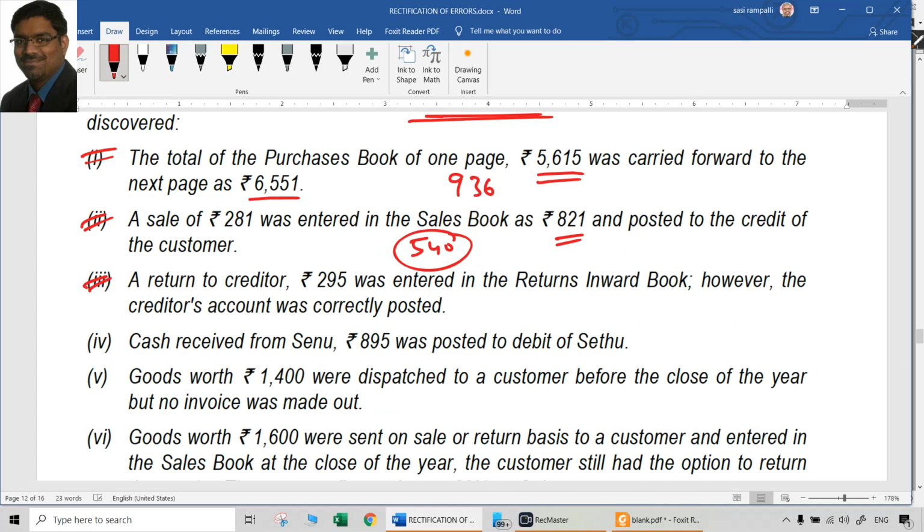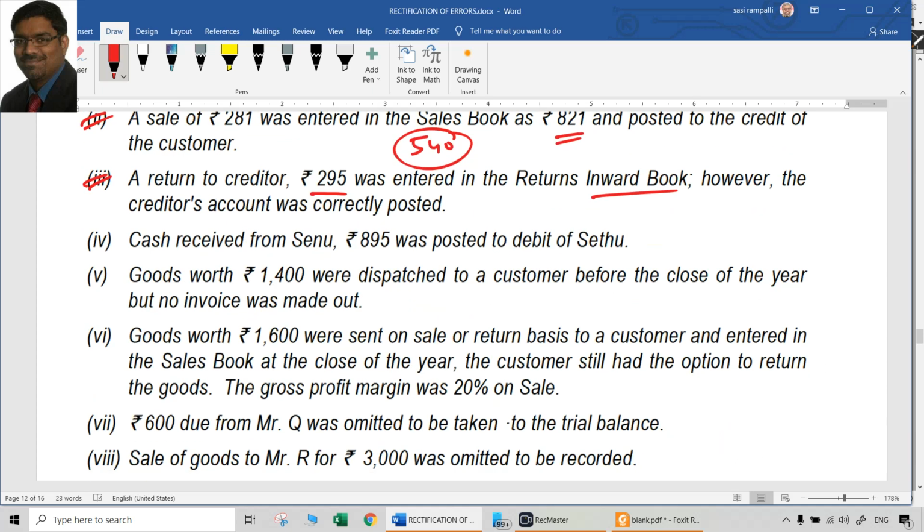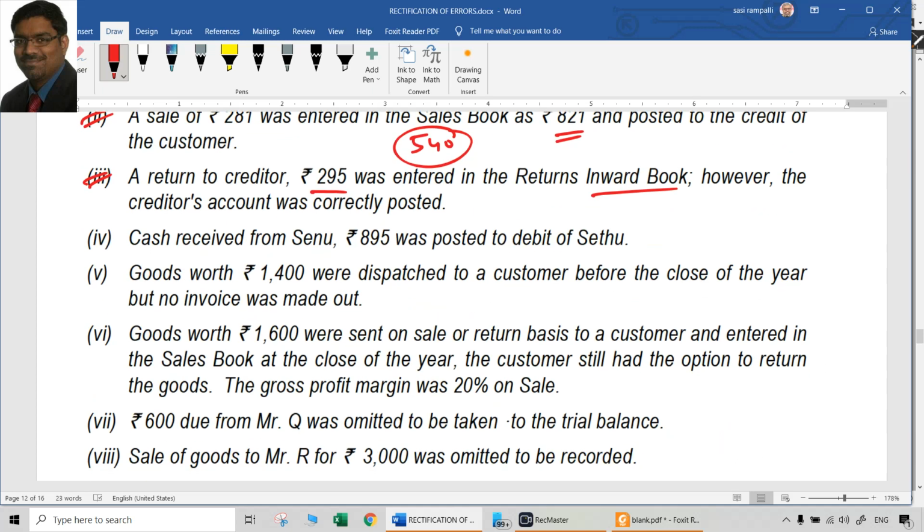Interesting point. Third one: a return to a creditor of 295 was entered in the return inward book. However, the creditor's account was correctly posted. See, ideally it is returns outward. Outward means it is a purchase return, but rather it was recorded as a sales return. So sales returns would have been debited unnecessarily. But ideally, what should have been done? Purchase returns should have been credited. So where there was supposed to be a credit, we had unnecessarily debited it. Now to cancel that we have to credit it, and to give effect to it we have to credit it one more time. So double effect has to be given.